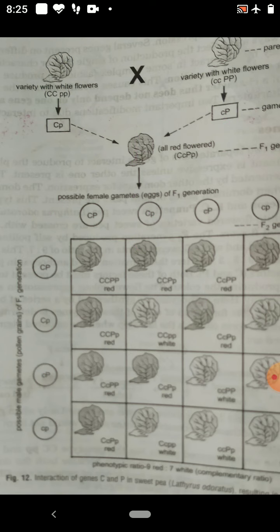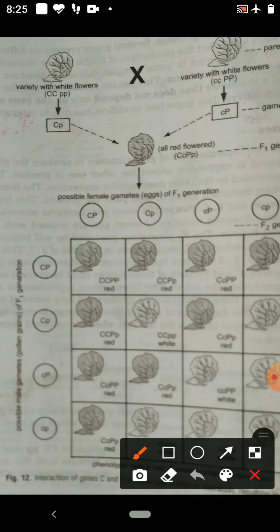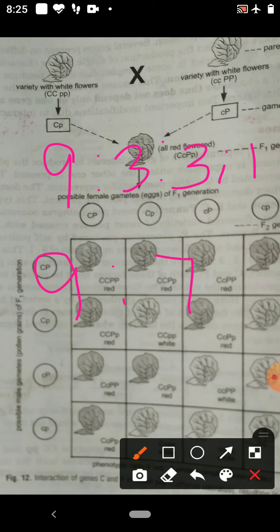So here it is the modification of Mendel's dihybrid ratio, Mendel's ratio 9:3:3:1. But Bateson and Punnett got the ratio here of 9:7. 9 are red and 7 are white.